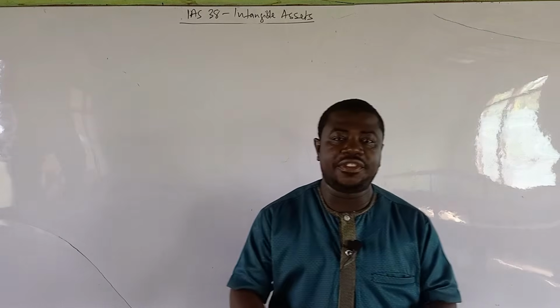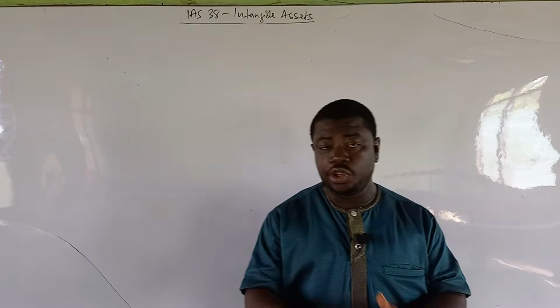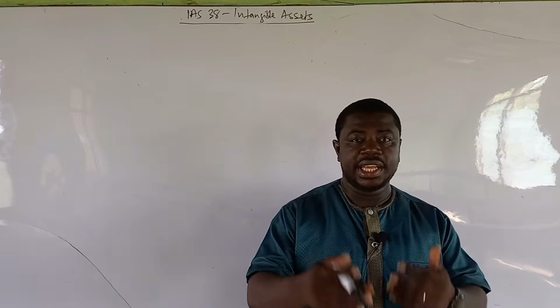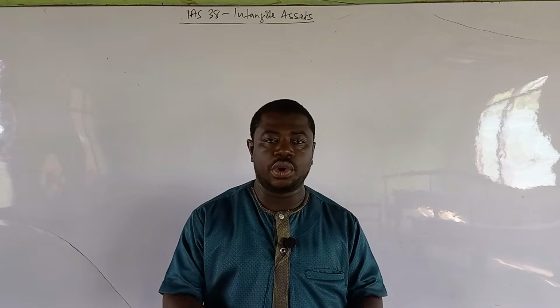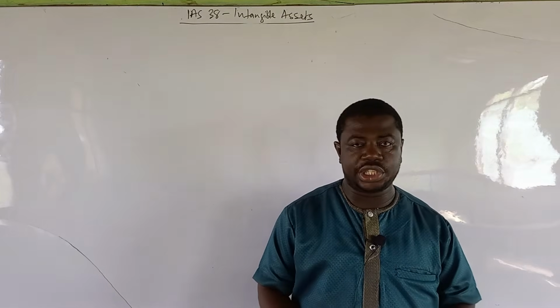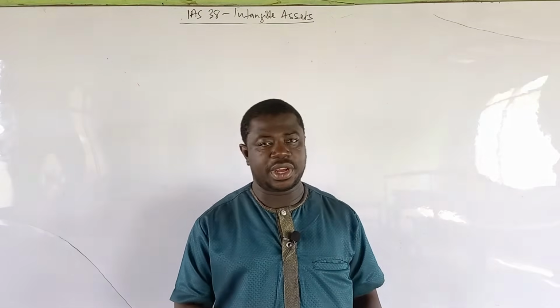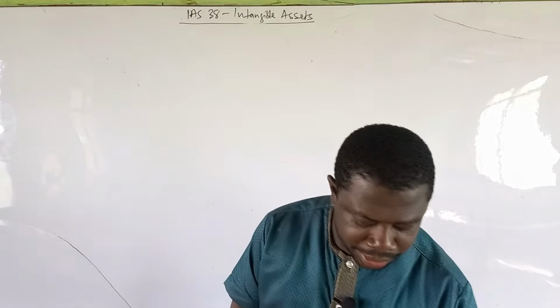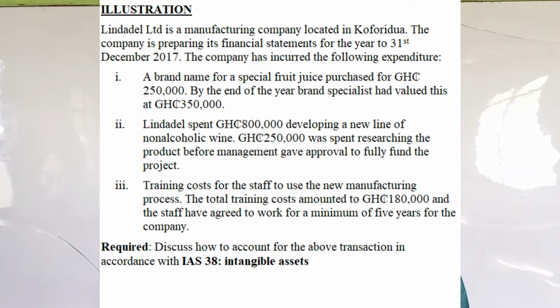Okay, so these are 3 different expenditures. The job of you, the student, is that the examiner requires you to tell him what you are going to do with each of these 3 expenditures. And so let us look at what we are going to do with each of them in accordance with the principles we have learned. Let's look at the first expenditure. The first one says a brand name for a special fruit juice purchased for 250,000. And then by the year end, it has been revalued upwards.